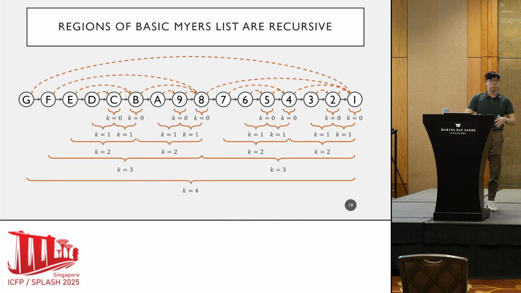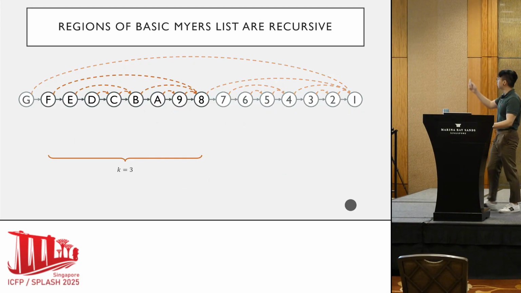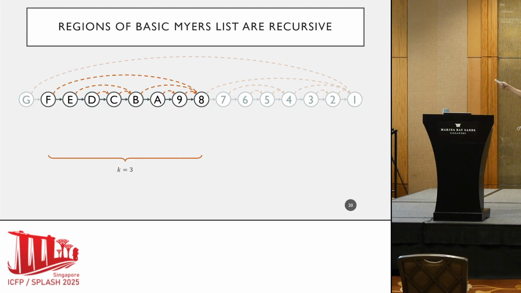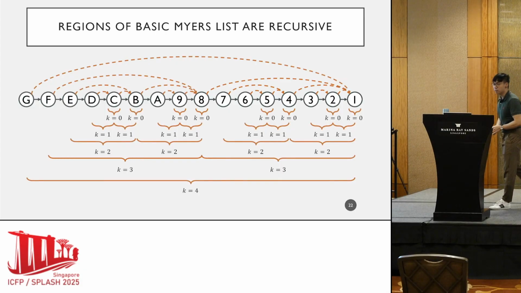So if we use this rule to iteratively construct a basic Myers list, what we get is a list that has this kind of structure. One thing that you'll notice is that certain regions of the list have the same pointer structure. So for example, the region starting at F and ending at 8 has the same structure, at least modulo renaming, as the region that starts at cell 8 and ends at cell 1. Moreover, every region has 2 subregions, each of which has the same pointer structure.